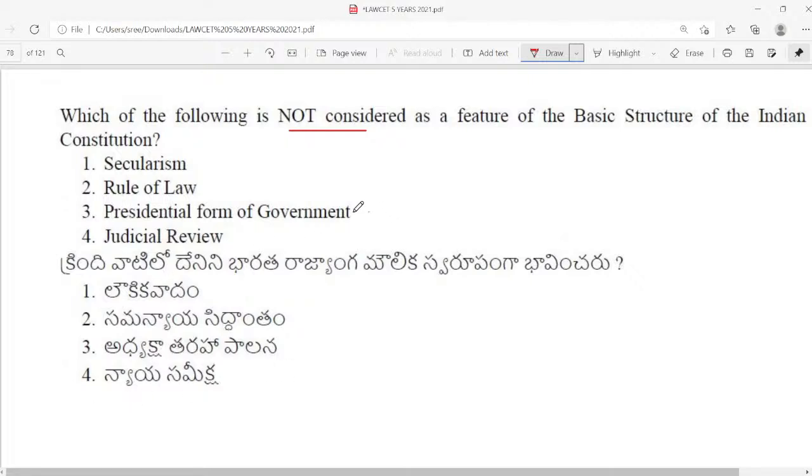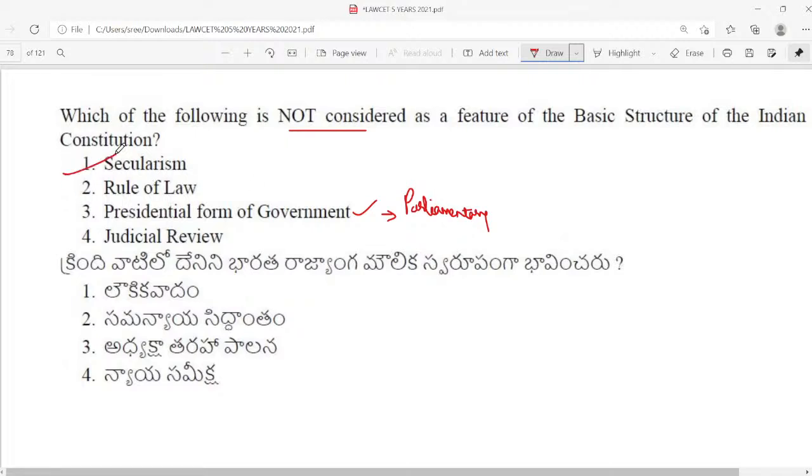The answer is presidential form of government, because India does not follow the presidential form of government. Rather, we follow what is known as the parliamentary form of government. Don't worry if you don't understand what the parliamentary form of government is. I'm going to explain it in our subsequent classes.